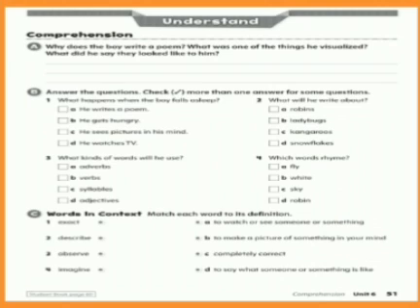Number one, what happens when the boy falls asleep? A. He writes a poem. B. He gets angry. C. He sees pictures in his mind. Or D. He watches TV. Number two, what will he write about? A. Robins, B. Ladybugs, C. Kangaroos, or D. Snowflakes. You can choose more than one answer, remember.